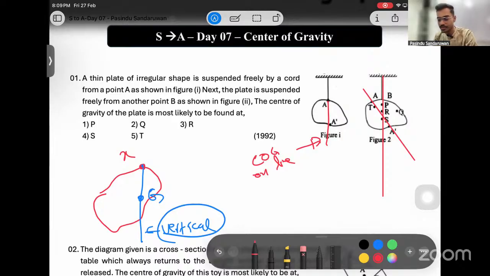If you have two lines, the intersection point of these two should be the center of gravity.